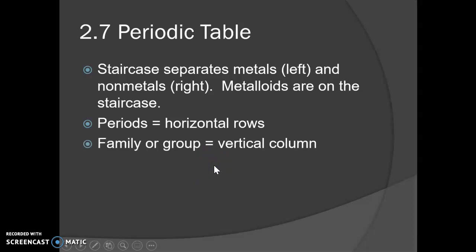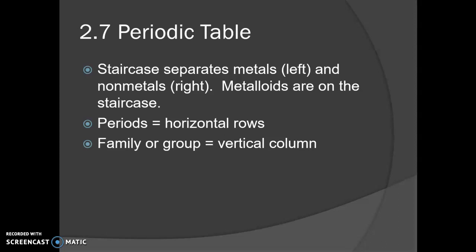So, for example, aluminum looks like it's a metalloid. It's on the staircase, but it's considered to be a full metal. And then hydrogen you have to be really careful with. Hydrogen is way over on the left, so it looks like it's to the left of the staircase, which would make it a metal, but it's actually a nonmetal. So be careful with aluminum and hydrogen.